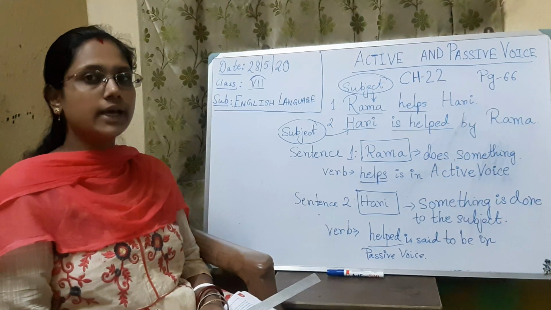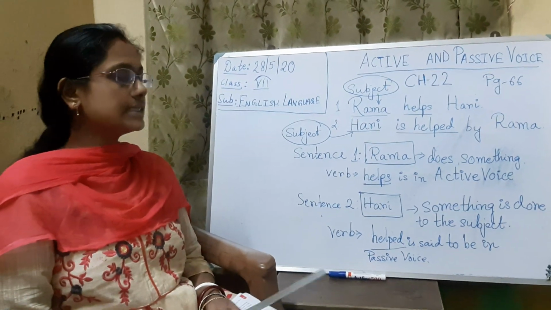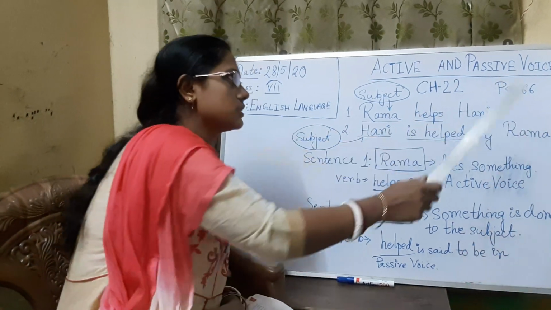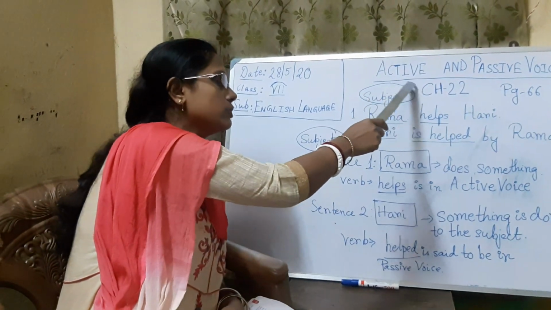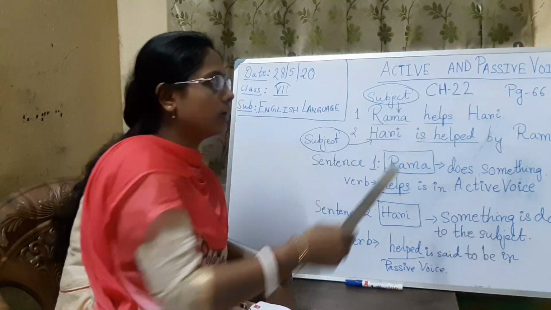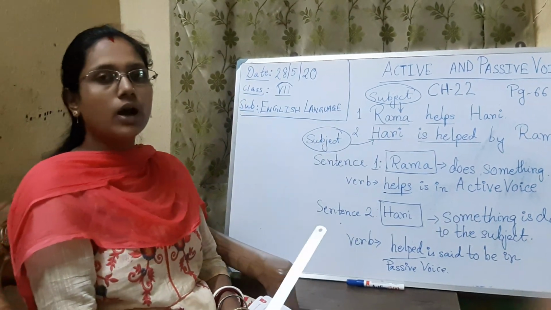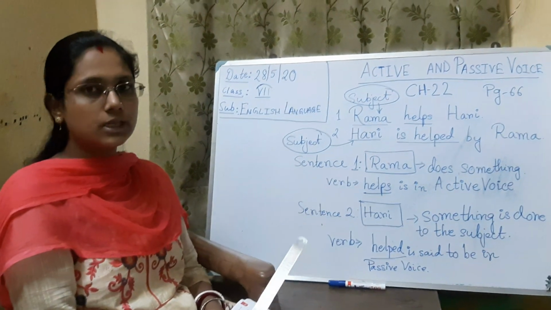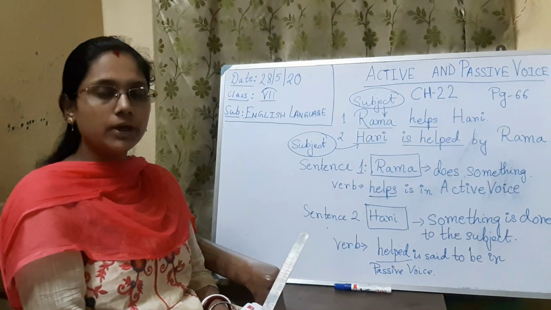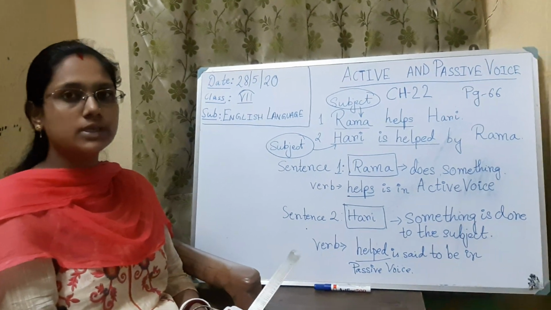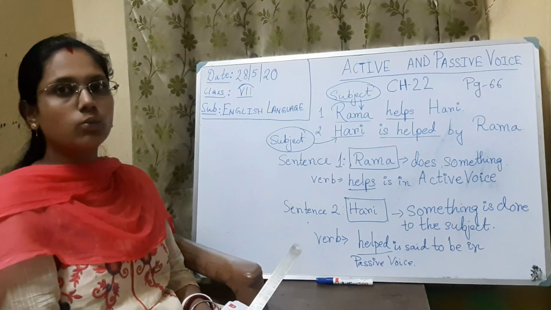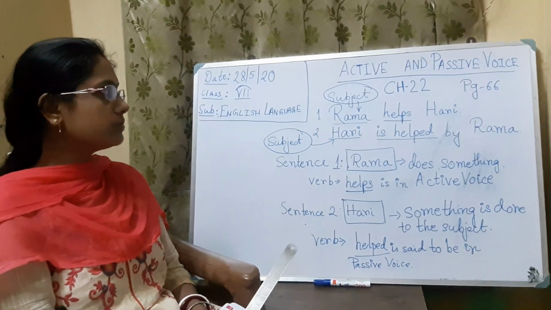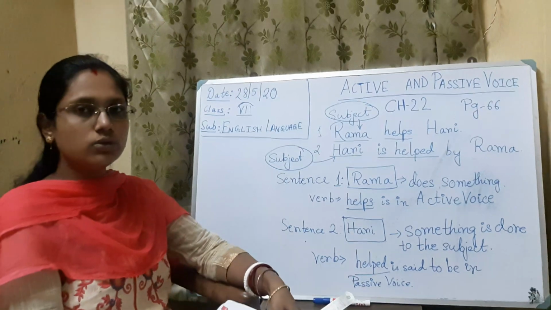Now please take out page number 66 of your book. Look at the board, page number 66. Today we are going to start with active and passive voice. For understanding it, please always keep a language copy beside your book, and whatever I am showing you, please note it down. That is chapter number 22.